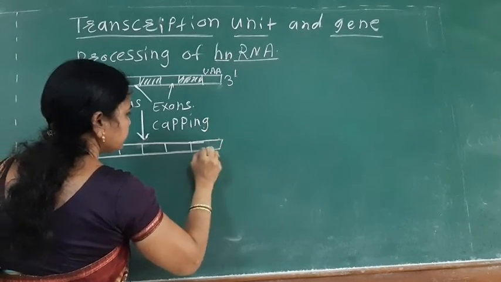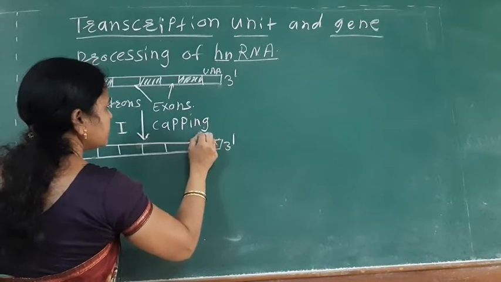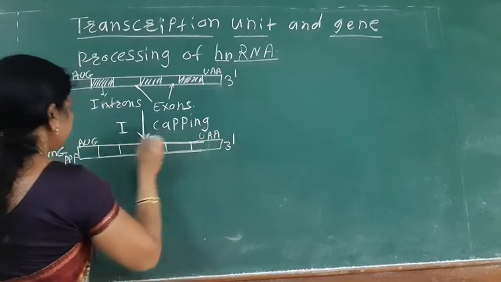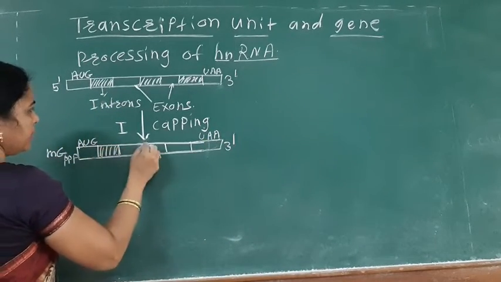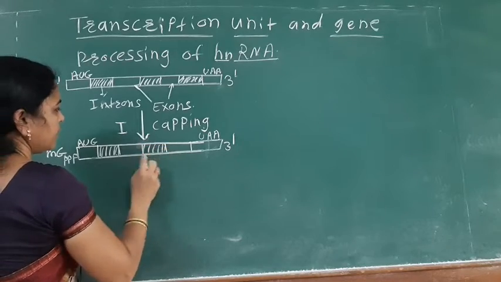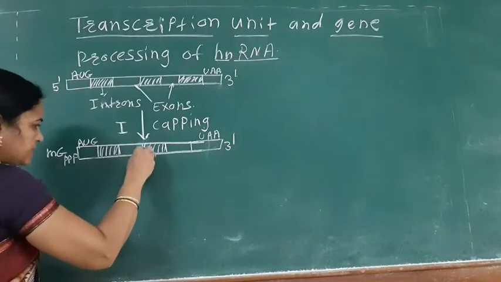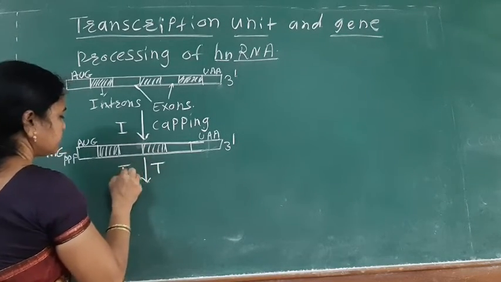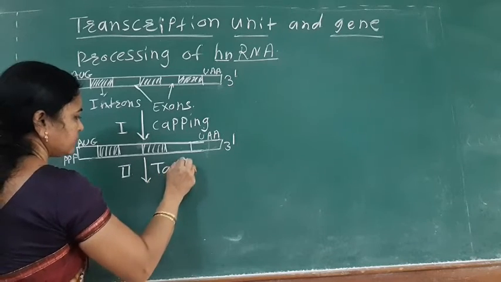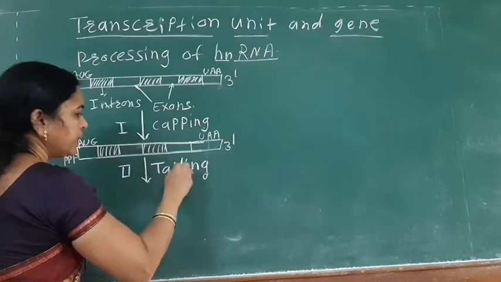See here, and here is the 3 prime end. Here is the UAA, here is the AUG, and these are the introns and these are the exons. Then the next step, the second step, is the tailing.